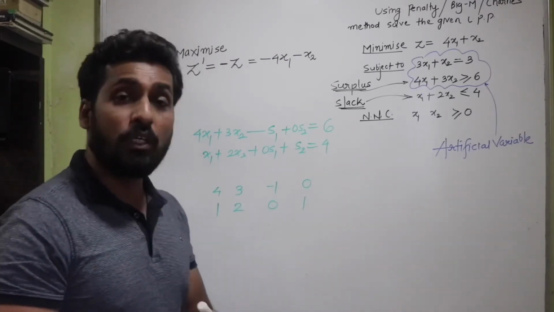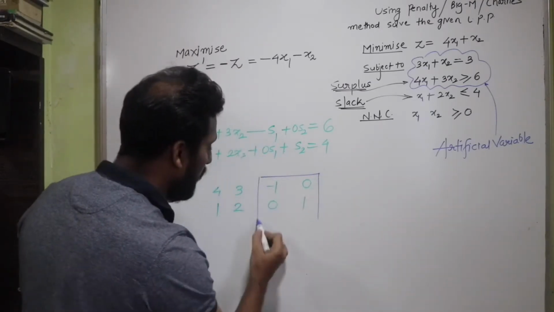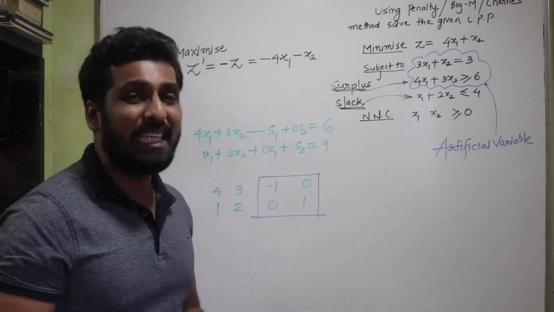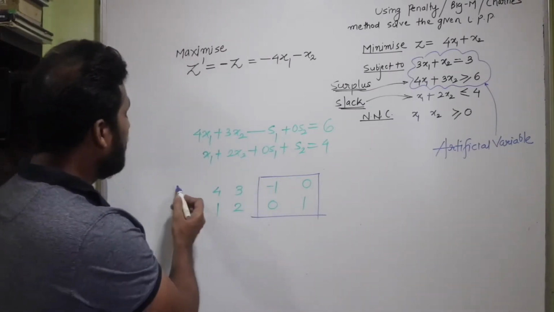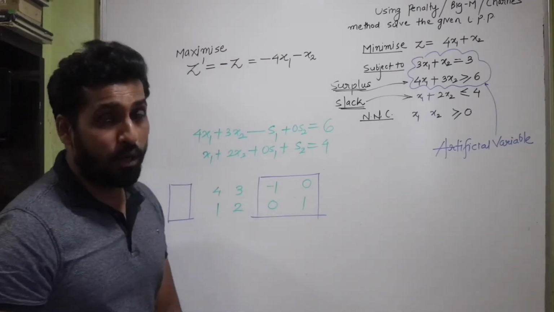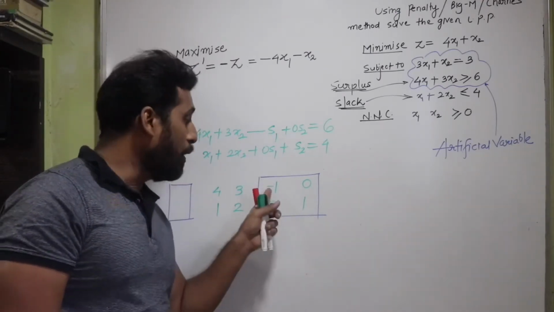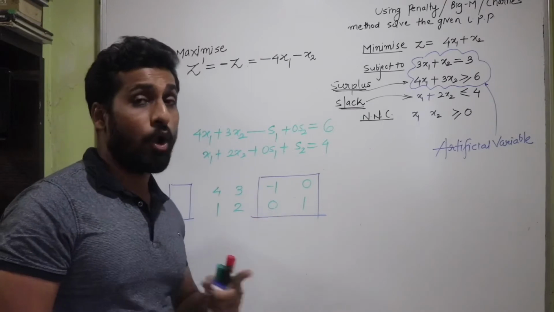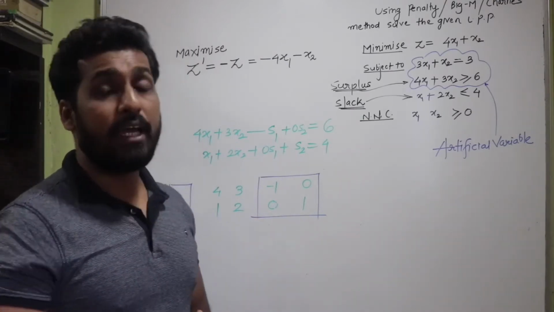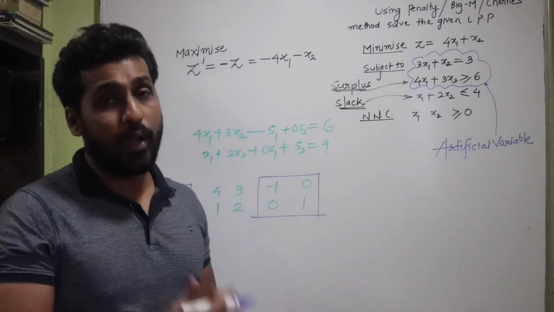Now, have you observed that the slack and the surplus variables over here are not making a unit matrix? A basic matrix was needed to decide the basic variables that we write over here, and here I'm not getting a basic matrix, I'm not getting a unit matrix. Because of this minus 1, this matrix cannot be called a unit matrix. So that's the challenge, and that is why we are going to add something called artificial variables.